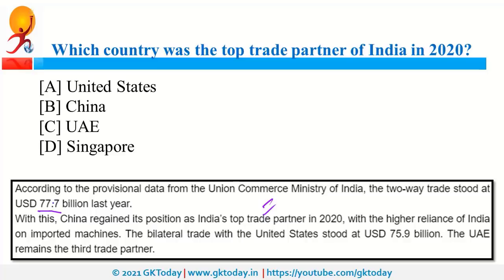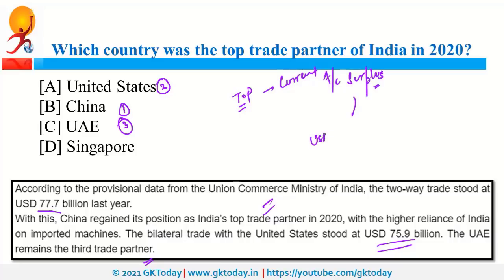In case of India and USA, it was $75.9 billion. And UAE was the third biggest trade partner of India. So China is on first position, USA is on second position, and UAE is on third position in terms of trade with India. Recently, China was also in news as it is the top country in terms of current account surplus. That means China had the biggest current account surplus in the world. On the other hand, USA had the biggest current account deficit.